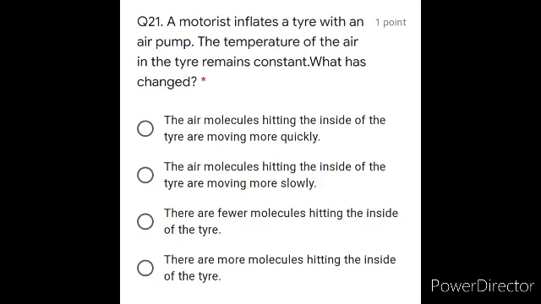The air molecules hitting inside the tire are moving more quickly. The air molecules hitting inside the tire are moving slowly. There are fewer molecules hitting inside the tire. There are more molecules hitting inside the tire. Obviously, pump करोगे तो number of molecules they are going to increase. Fine. And hitting तो होगी because speed increase हो जाएगी. So option D is correct, that there are more molecules hitting inside a tire.